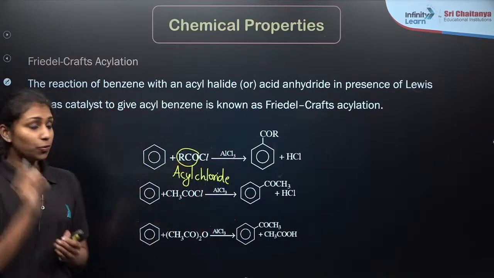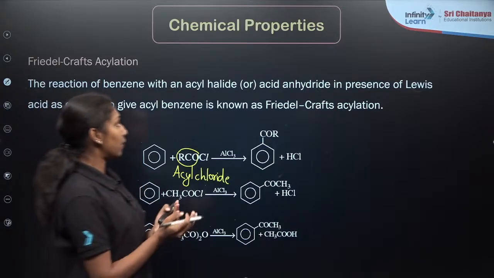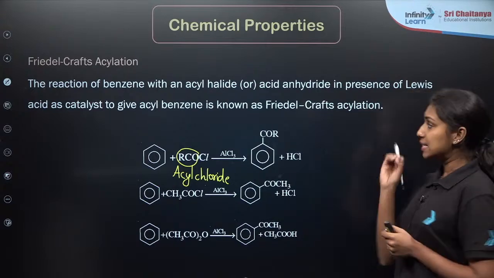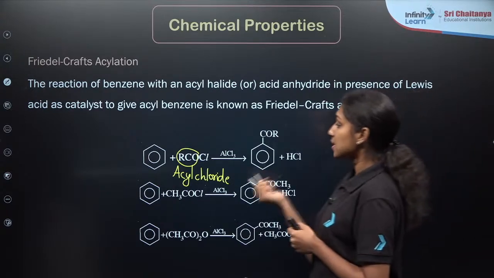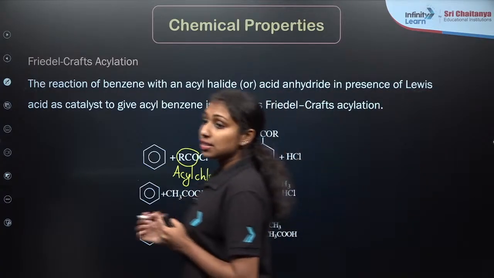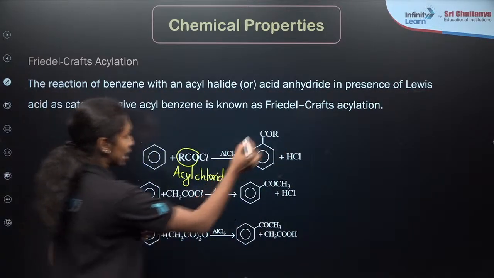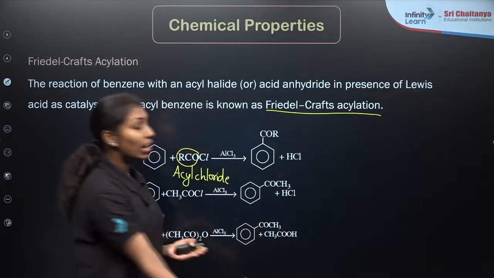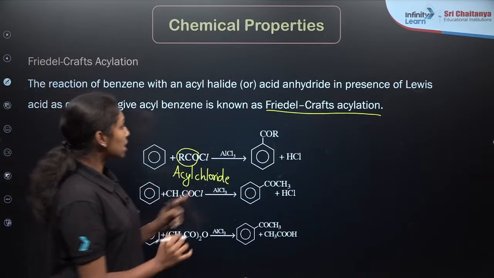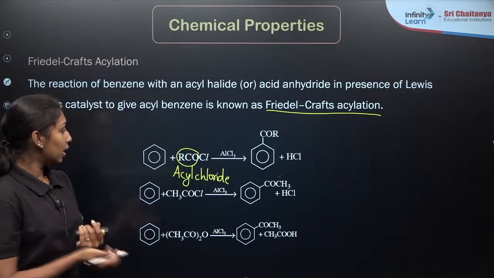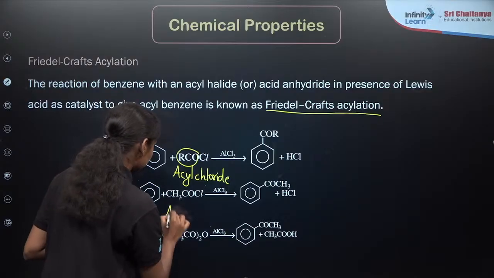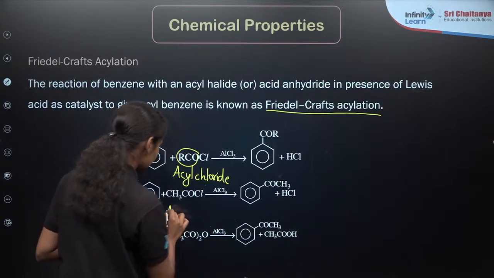In words, we can say that the reaction of benzene with acyl halide, acid halide, or acid anhydride in the presence of Lewis acids such as anhydrous AlCl3 to form acyl benzene is known as the Friedel-Crafts acylation. So in Friedel-Crafts acylation, an acyl group gets introduced into the benzene ring to form the corresponding acyl benzene. Here this is a general reaction. If you are taking CH3COCl,